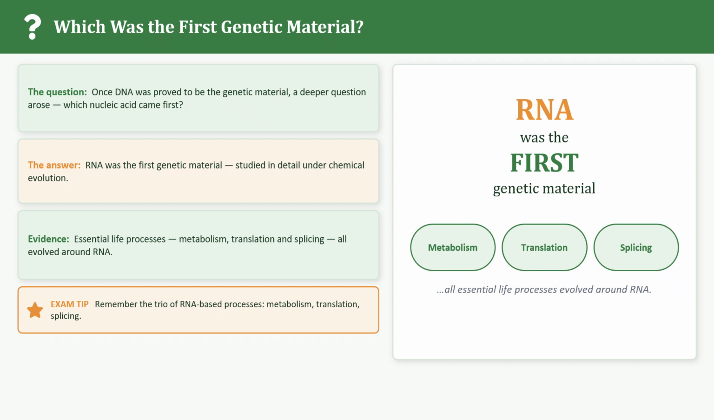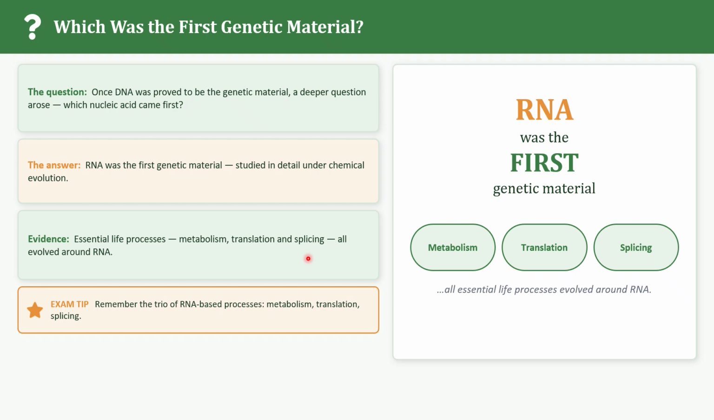So you can see here the evidence. Scientists observed that several of the most fundamental biological processes depended heavily on RNA. These included metabolism, which is the sum of all chemical reactions occurring inside living cells. Next is translation, the process by which proteins are synthesized. And next is splicing. In eukaryotes, genes contain introns, and these introns are removed by a process called RNA splicing.